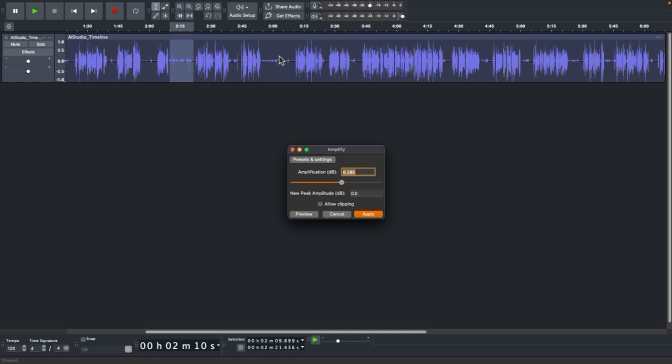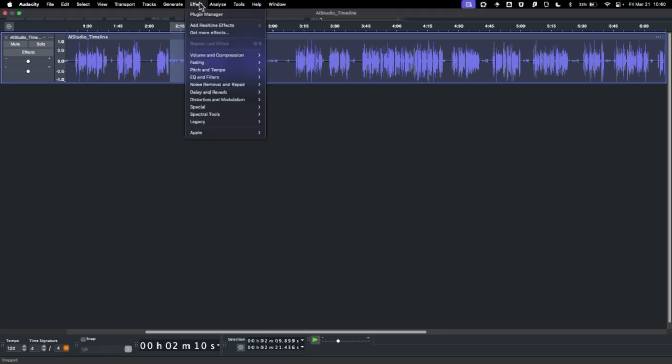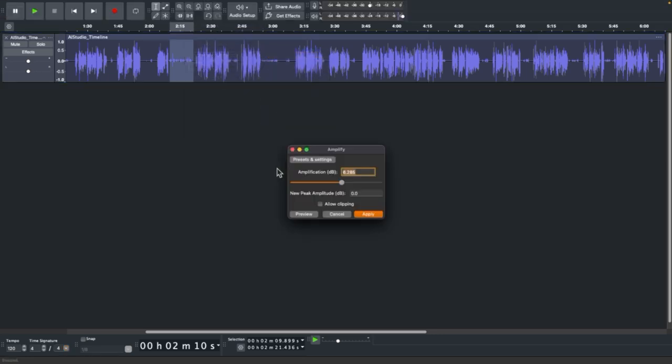Yes, please. Okay, I see you have the Amplify window open. In this window, you can adjust the gain of the selected portion of your audio. The Amplification dB field lets you specify the amount of gain to apply. You can increase the volume by entering a positive value, or decrease the volume by entering a negative value. The preview button lets you hear what the change will sound like before you apply the change. Is there anything else I can clarify for you?